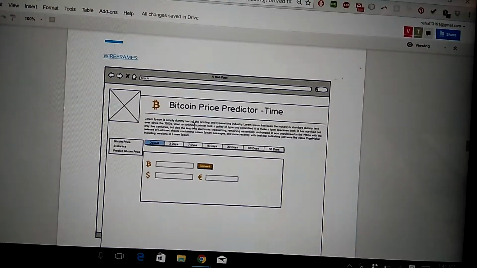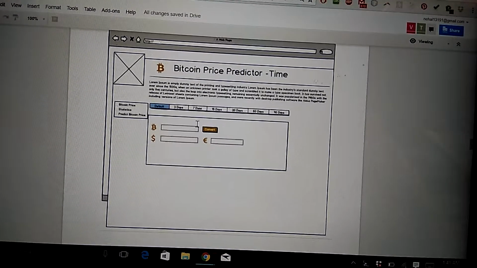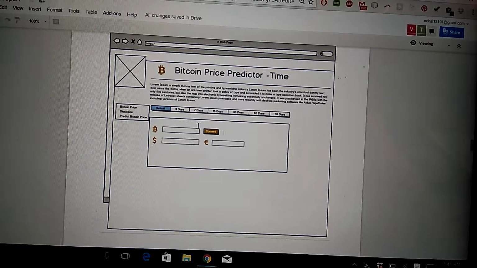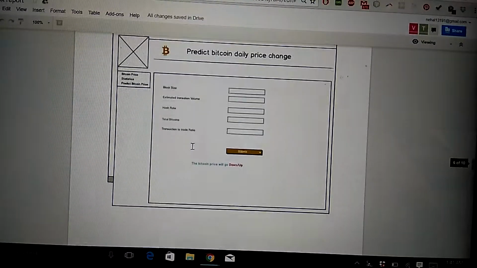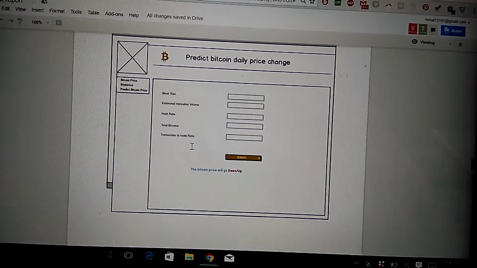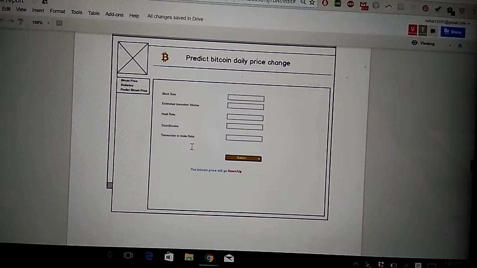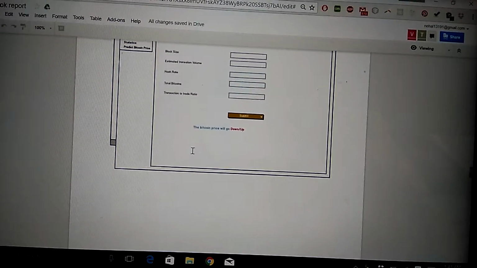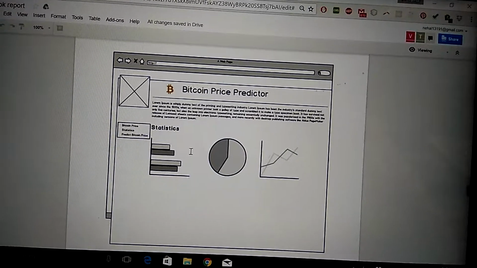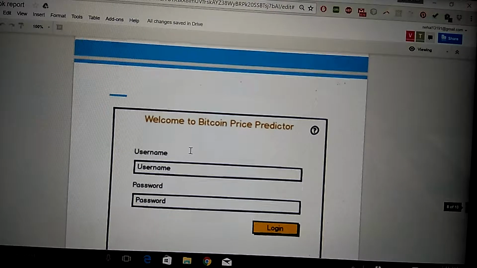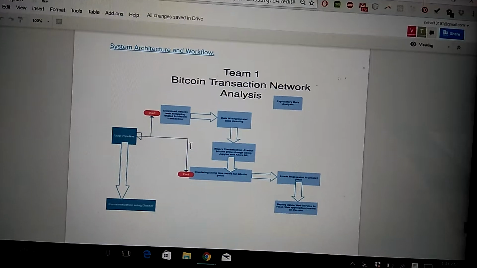These are the wireframes which will tell you how the website is going to look like. This is the one where we can see the predicted price in dollars and euros, and this is the interface where we can feed the feature variables and come up with the price up or down. These are how the graphs are going to look like. That's just the login screen, and this is the overall system architecture and workflow.